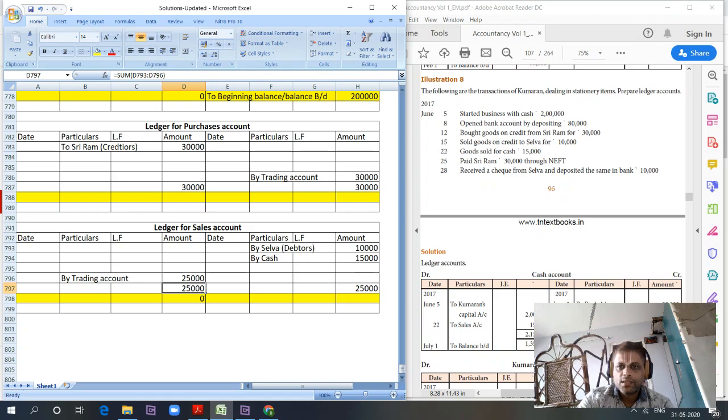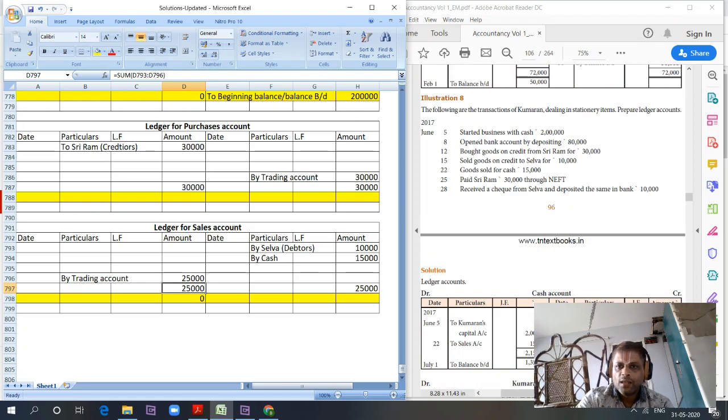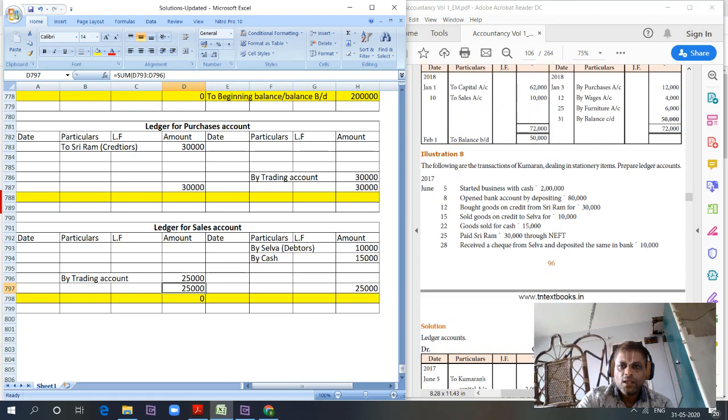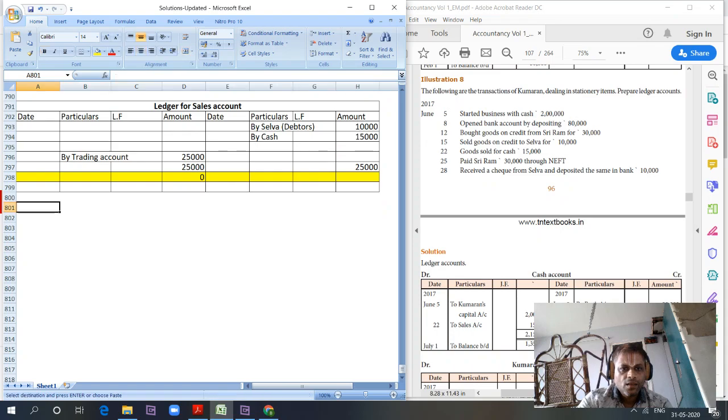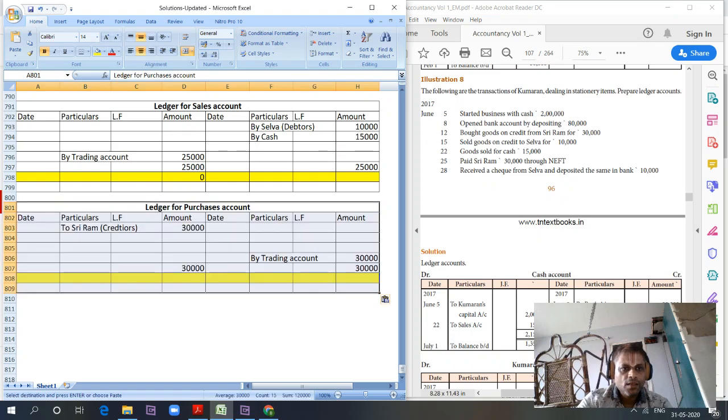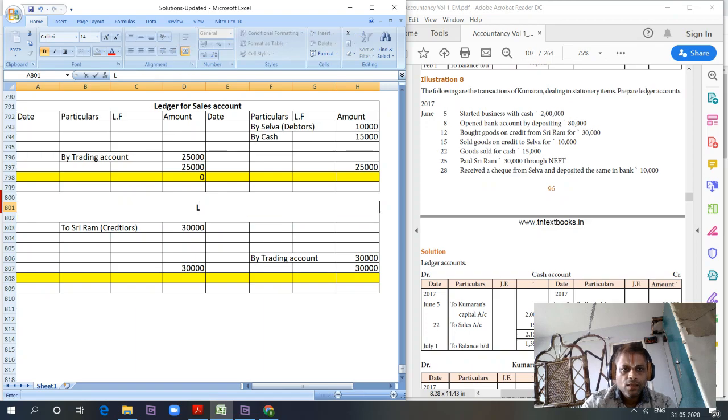Next we have two more journals to prepare. Paid Sriram for 30,000 and received check from Selva. Right? So let's prepare those two ledgers as well. Just copying the format. Ledger for Sriram creditors account.